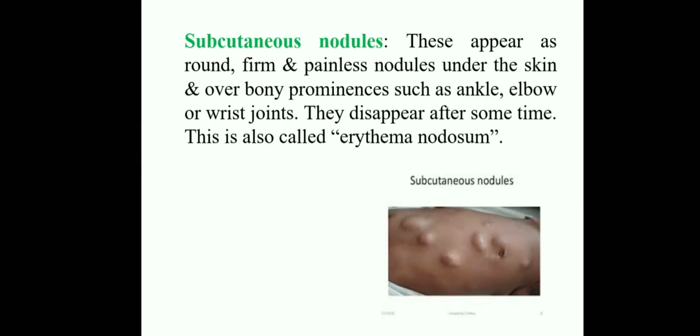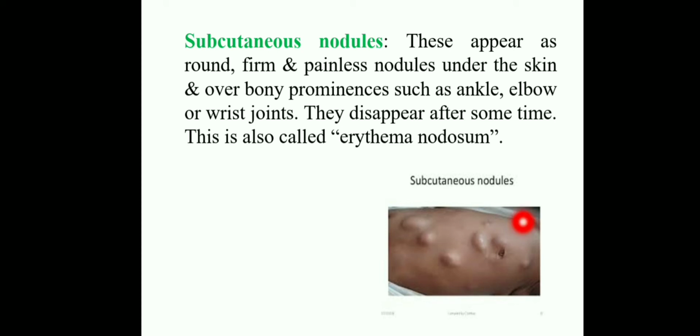And the next clinical feature is subcutaneous nodules. What are subcutaneous nodules? These appear as round, painless nodules under the skin and over bony prominences such as ankles, elbows or wrist joint. The subcutaneous nodules we will identify. They disappear after some time. This is also called erythema nodosum.